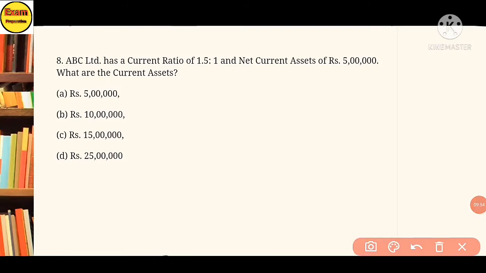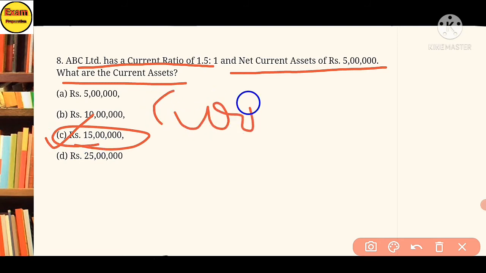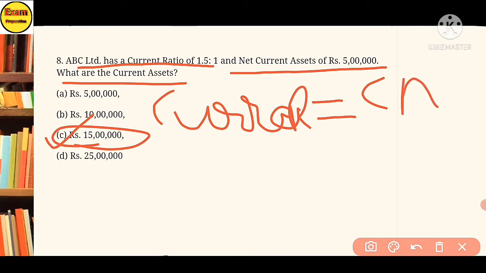Question 8. ABC Limited has a current ratio of 1.5 is to 1 and net current asset of 5 lakh. What are the current assets? The answer is option C, 15 lakh. You will find how this answer comes. You have to put the formula: current ratio is equal to current asset divided by current liability.